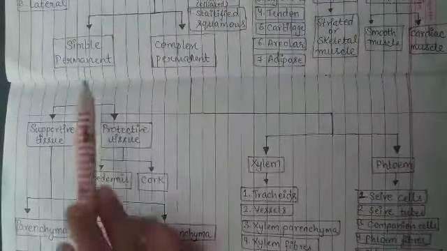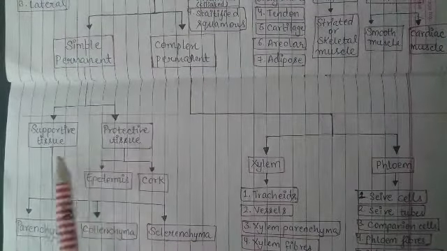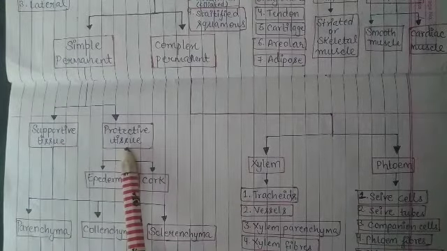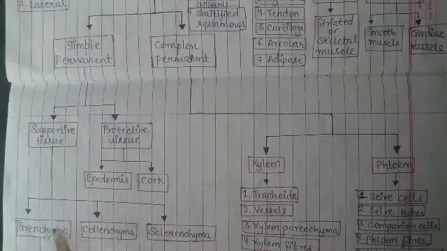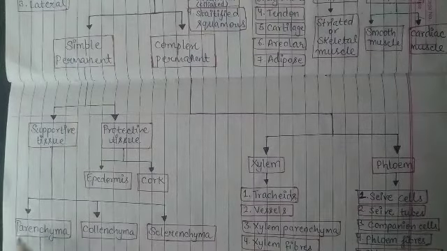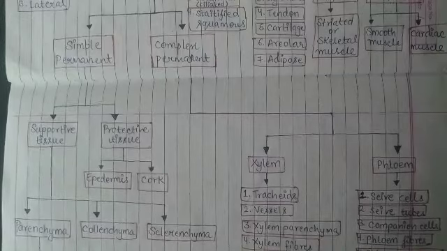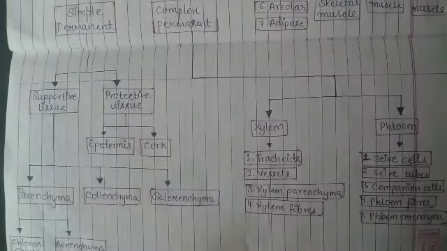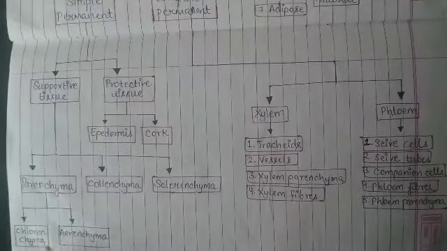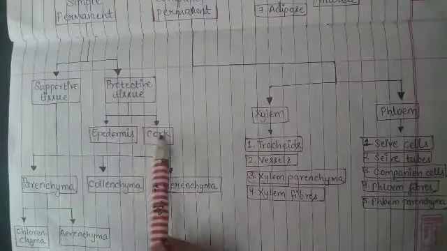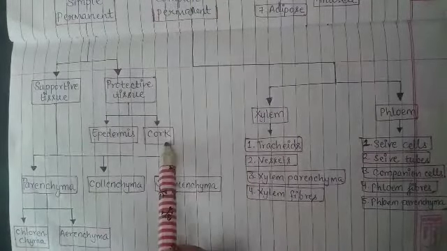Simple permanent is also divided into two kinds of tissues: firstly, supportive tissues and secondly, protective tissues. Supportive tissues are three tissues: parenchyma, collenchyma and sclerenchyma. Then parenchyma is also divided into two, chlorenchyma and aerenchyma. And protective tissue is also of two types, epidermis and cork.